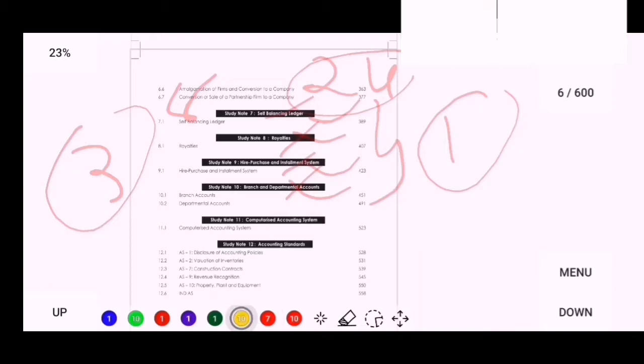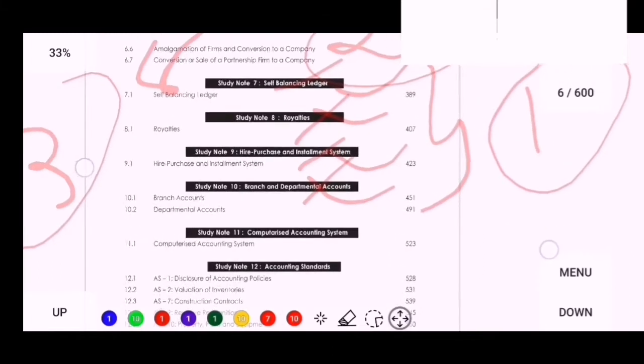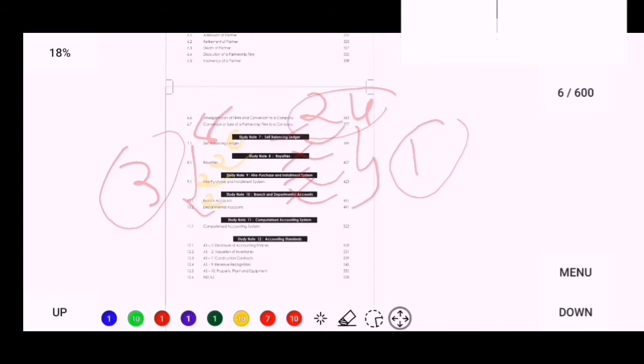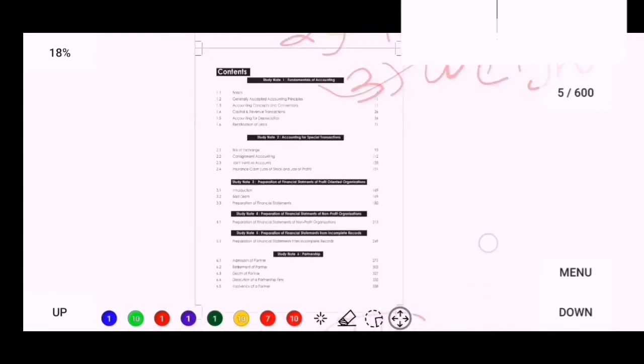So how much time should you allot for each chapter? For study note number 7, self-balancing, you have to invest only 1 day. Royalty you may complete within 2 days. Hire purchase within 2 days. And branch and departmental accounting within 2 days. Means approx 6 to 7 days you may complete these 4 chapters, and you may save 24 marks out of 100. So after that, which chapter do you have to do?